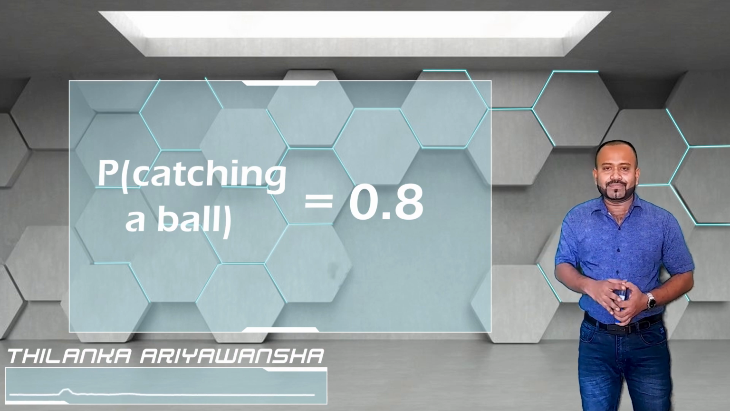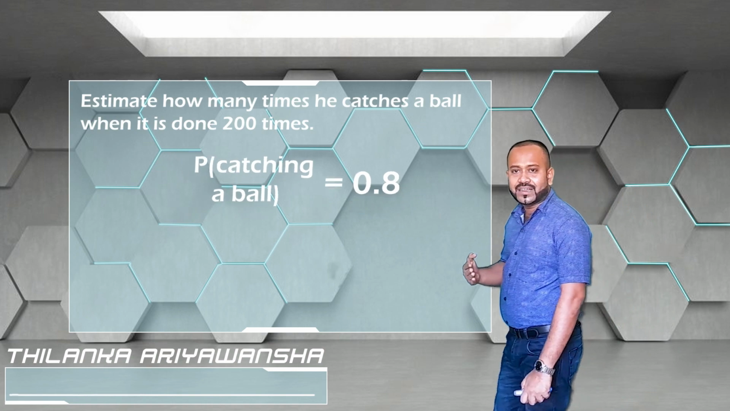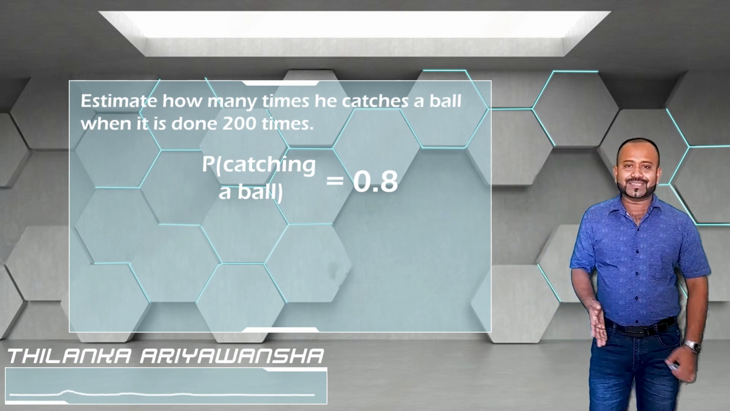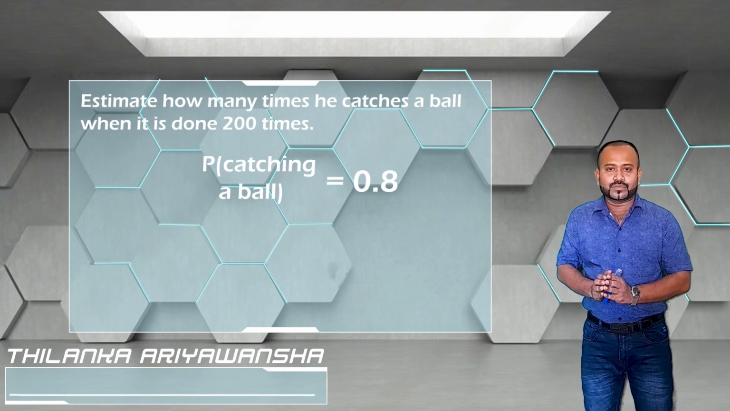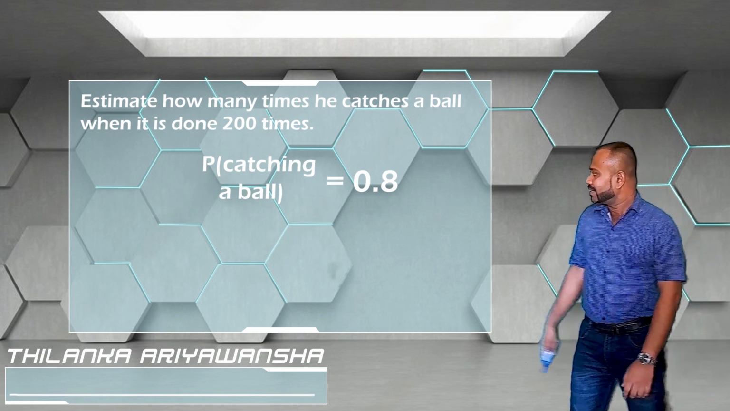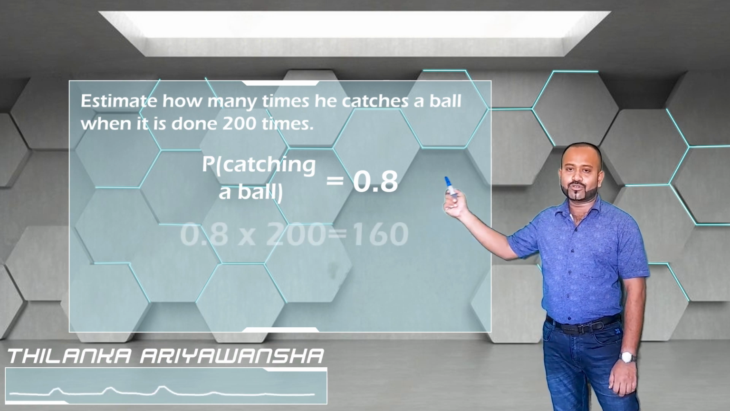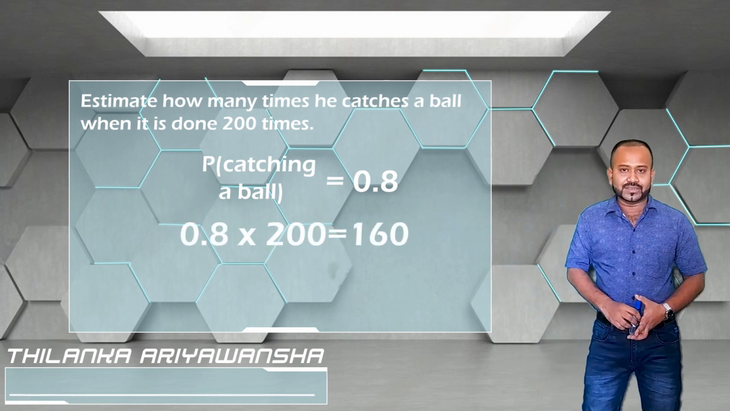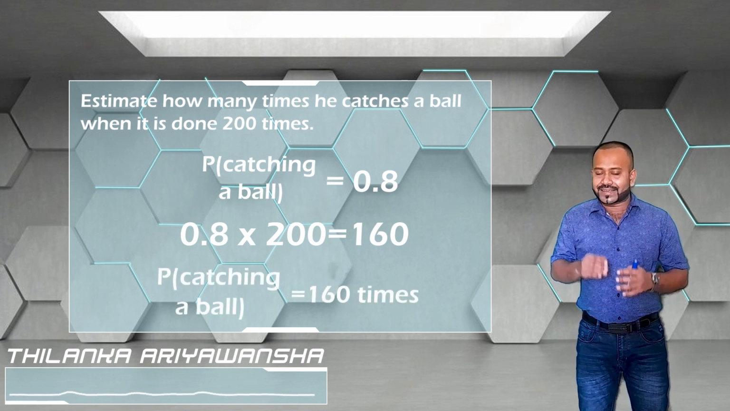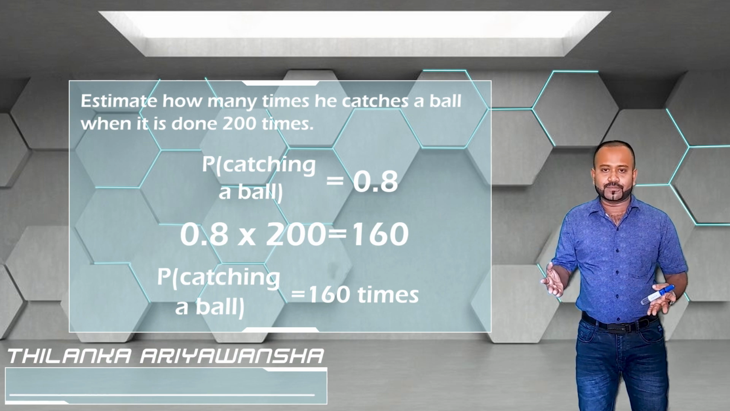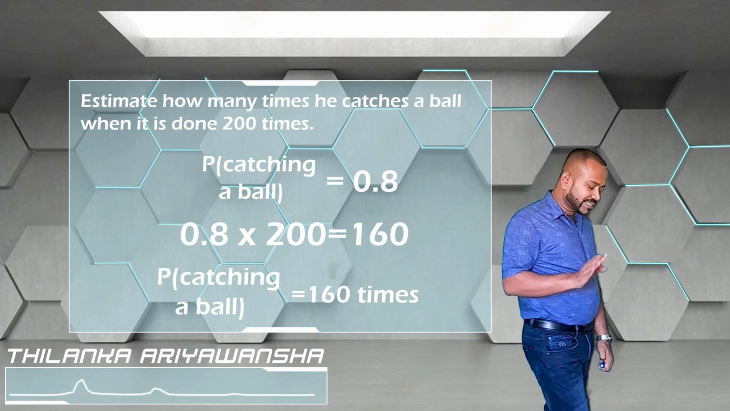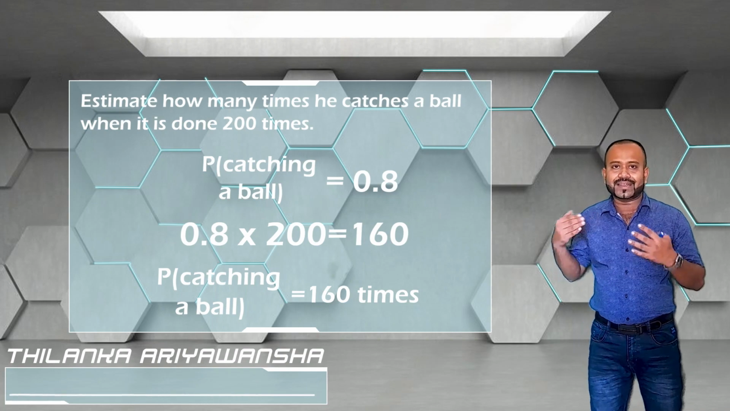Now, my problem here is when he is getting 200 balls, what is the number of times that he can catch the ball? What we have to do here is a simple thing: the probability 0.8 we have to multiply by 200. Then you are getting the number of times that he is catching the ball. We can estimate that one. Now you can see here, 160 times he can catch the ball.